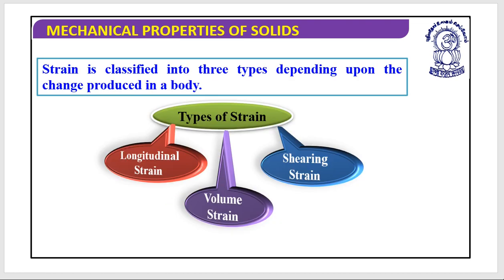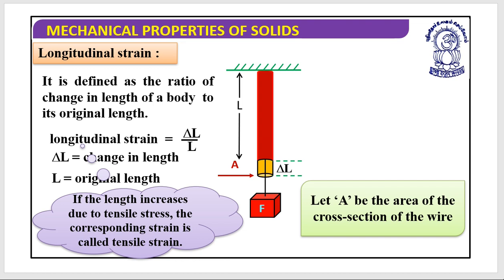Let's look at the types of strain. Strain is classified into three types depending upon the changes produced in a body. These types of strain are the longitudinal strain, volume strain, and shearing strain. Let's understand first what longitudinal strain is.